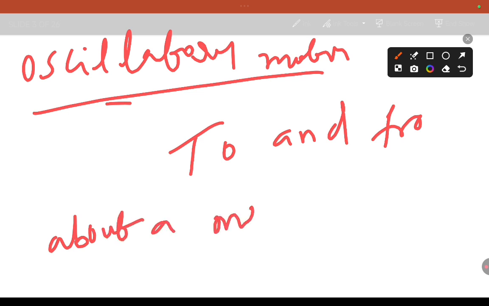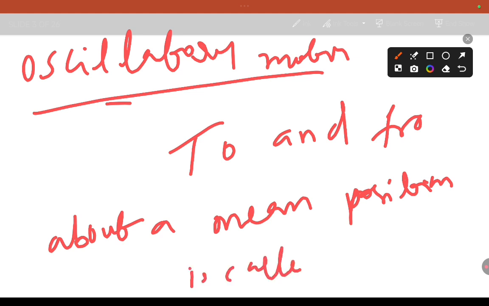To and fro motion about a mean position is called oscillatory motion. Clear?